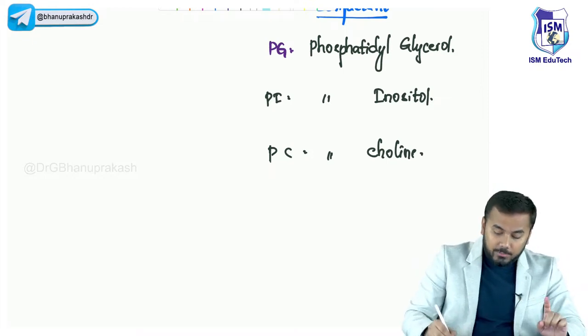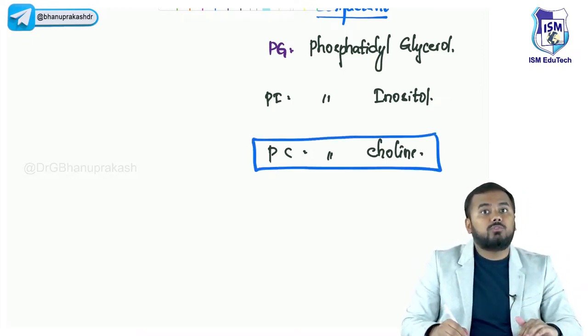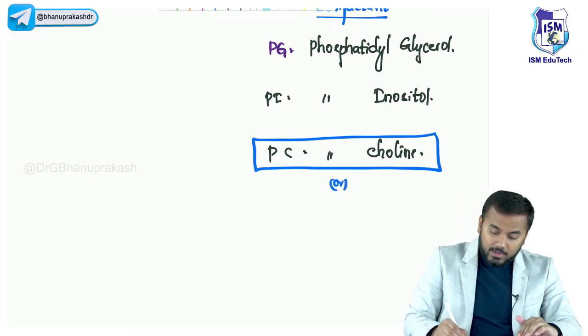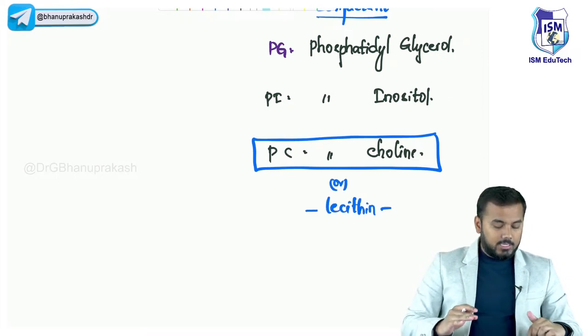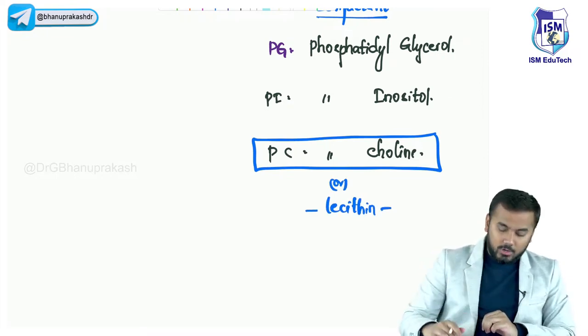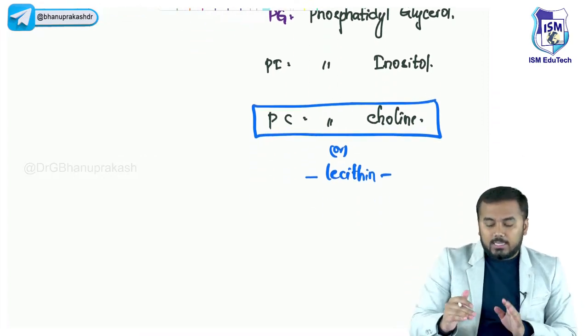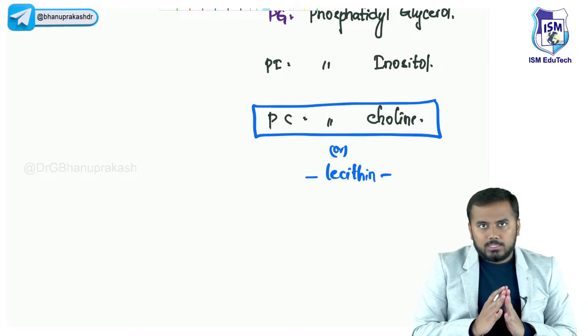Now out of these three important components, this phosphatidyl choline, the other name for it is lecithin. Okay, the other name for this is lecithin. So I hope guys, you please keep on commenting down. I hope you're understanding, time to time, whatever I'm teaching here. So these are the three important components of surfactant.